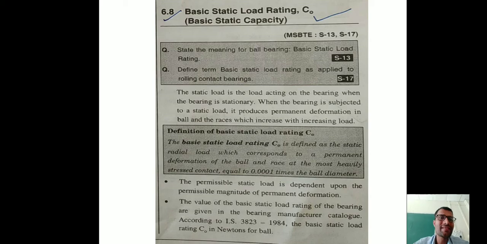So the definition of basic static load rating C0: the basic static load rating C0 is defined as the static radial load which corresponds to a permanent deformation of ball and race at the most heavily stressed contact equal to 0.0001 times the ball diameter. Means static load is acted on the bearing radially on a ball and race, and due to that permanent deformation will take place.